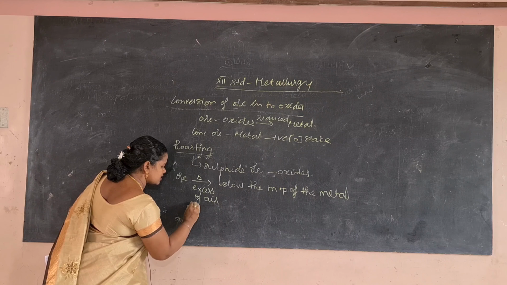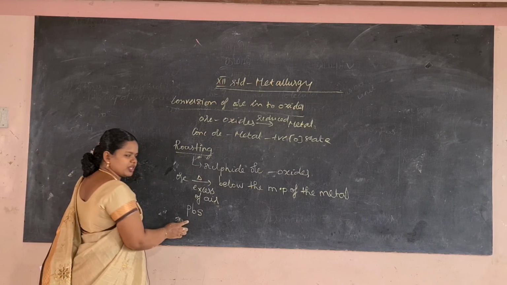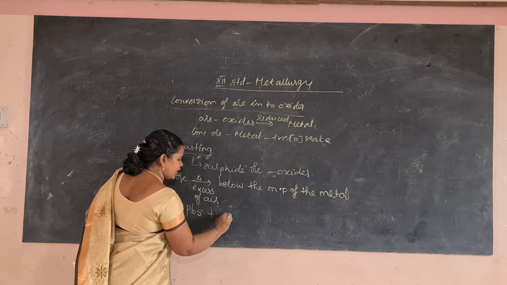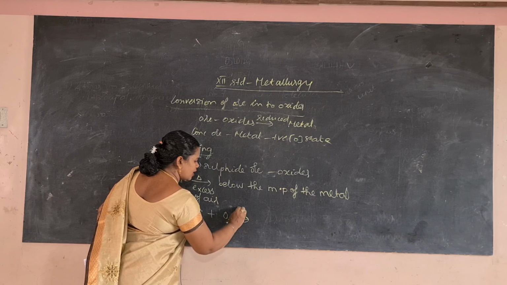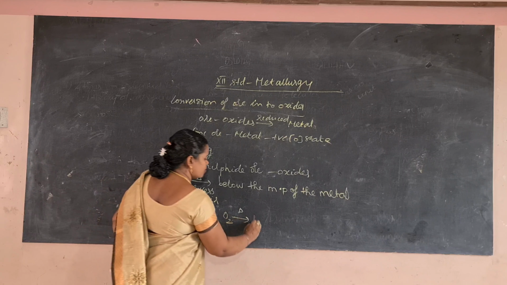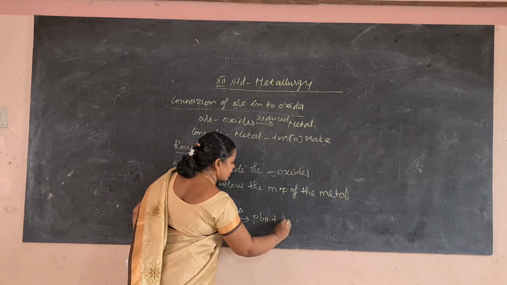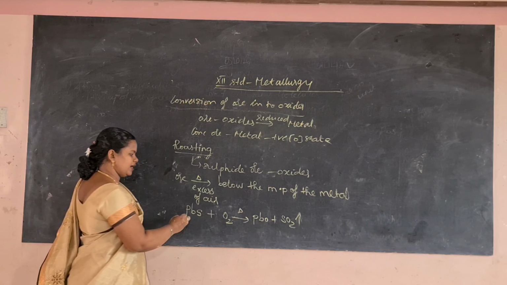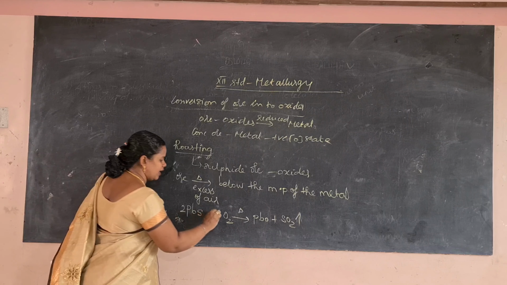I am going to write the sulfide ore PbS. PbS is nothing but galena, that is lead sulfide. Lead sulfide on treatment with oxygen on heating, what happens? It forms lead oxide plus sulfur dioxide. Ultimately we have to balance this equation. For that I am taking 2 PbS and 3 O2.